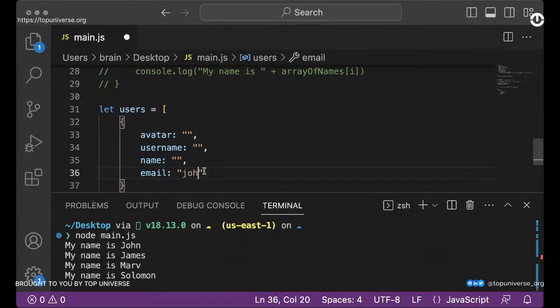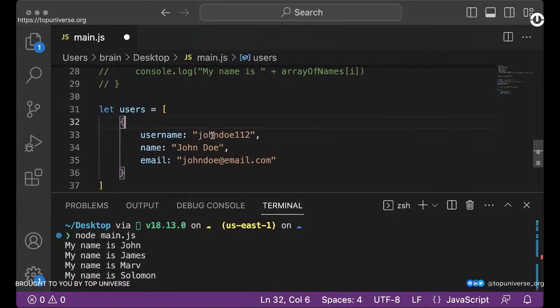So we can simply say John Doe at Gmail, or just at email.com. The name is John Doe. The username can be John Doe 112, and the avatar. The avatar is basically going to be a link to some image. We don't have any link, so let's take this off. Let's stick to these three properties: username, name, and the email.